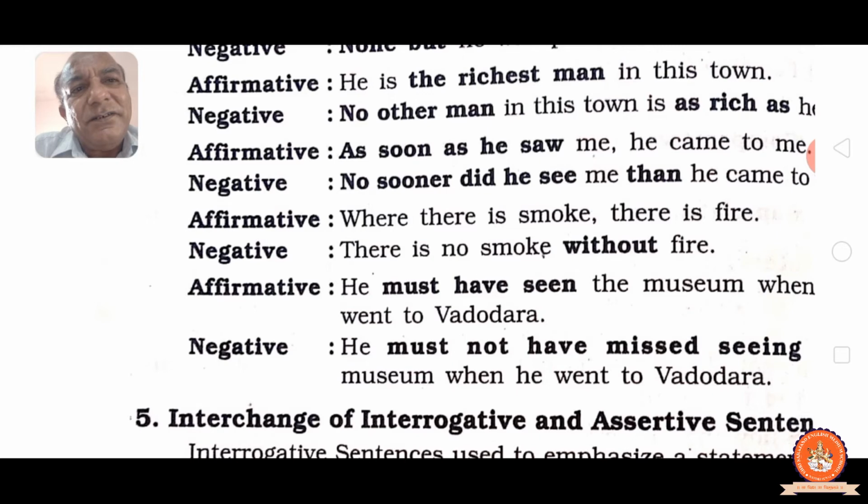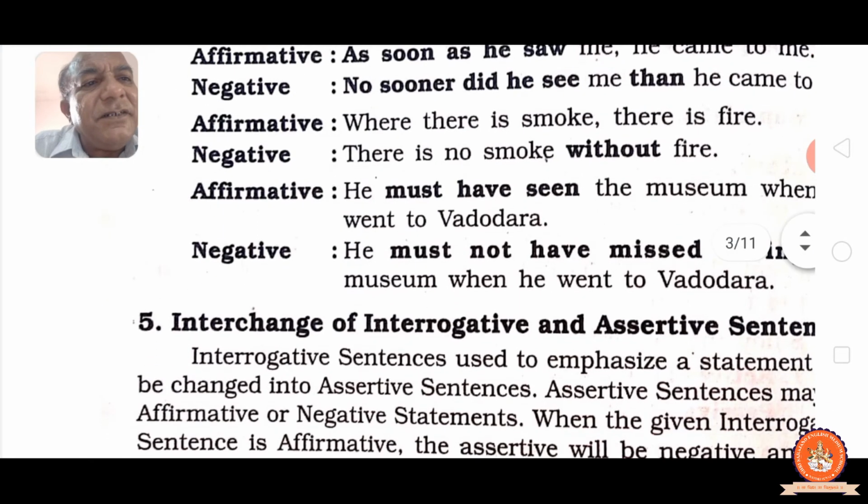Taken advantage. Interchange of interrogative and assertive sentences. An interrogative sentence used to emphasize a statement can be changed into an assertive sentence. An assertive sentence may be an affirmative or negative statement, as you know.